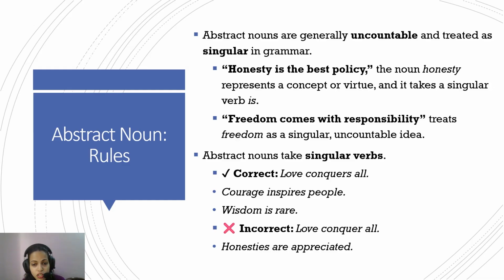"Freedom comes with responsibility." Again, we treat freedom as a singular, uncountable idea, and hence a singular verb follows it. So, for example, "love conquers all" is correct. "Courage inspires people." "Wisdom is rare," and not "wisdom are rare." "Love conquer people," again, is wrong. "Honesties are appreciated." There is no such thing as honesties, because honesty, again, abstract nouns are always treated as singular.